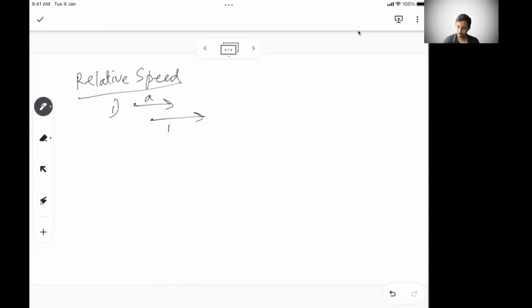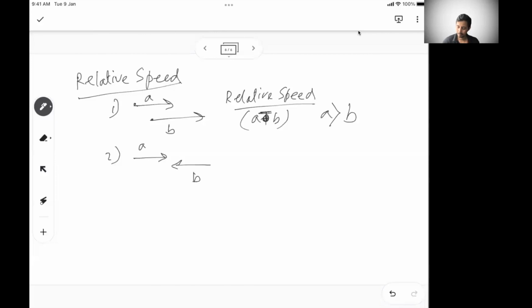Let's say this object's speed is A, and this object's speed is B. So in the opposite case, when you move in this direction and there is another train coming from the other side, the relative speed is A plus B. Just make sure the units are the same for both of them. In the previous case, it is A minus B, considering A is greater than B. So A will overtake B with the relative speed of A minus B. Here the relative speed is A plus B, where both are coming from opposite sides and crossing each other.